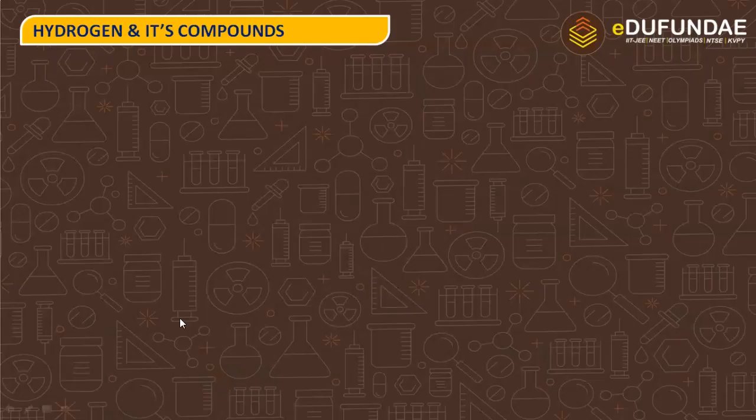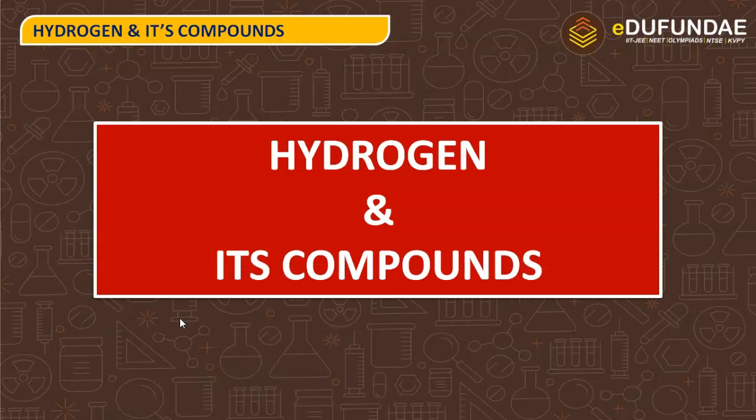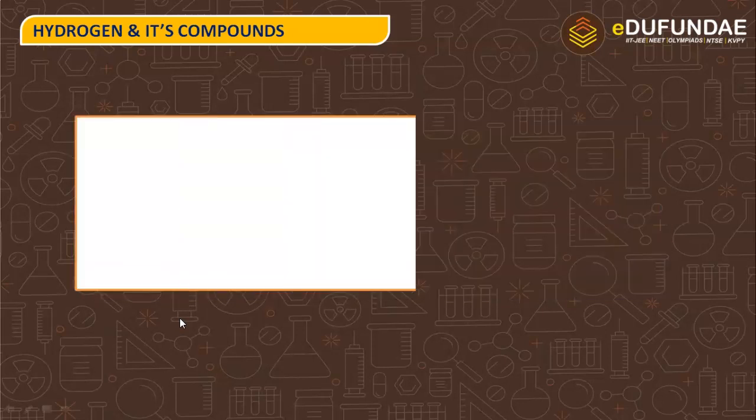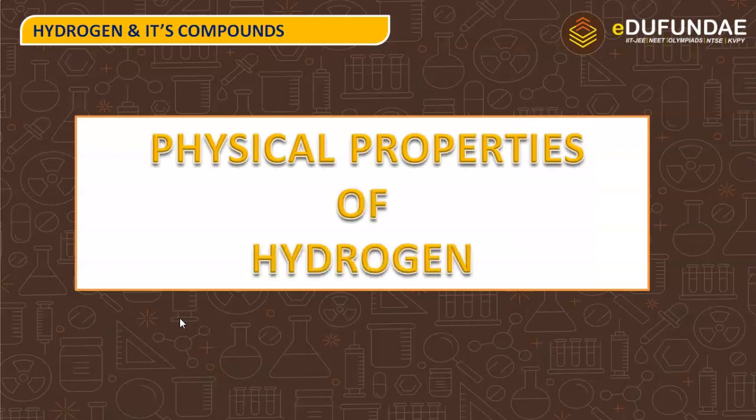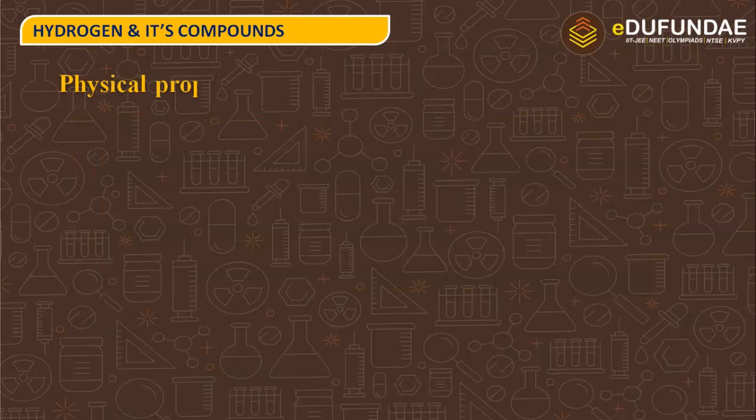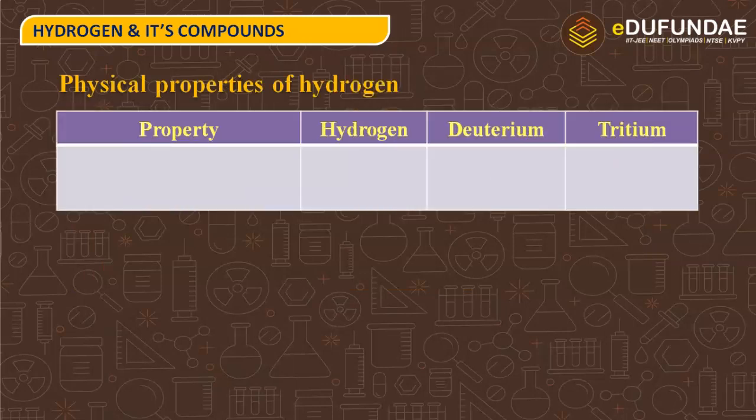I'm your chemistry mentor for the topic hydrogen and its compounds, and we are going to discuss the topic physical properties of hydrogen. We already know that hydrogen is having three isotopes: hydrogen, deuterium, tritium, and here we are going to discuss their physical properties relatively. First is relative abundance percent.